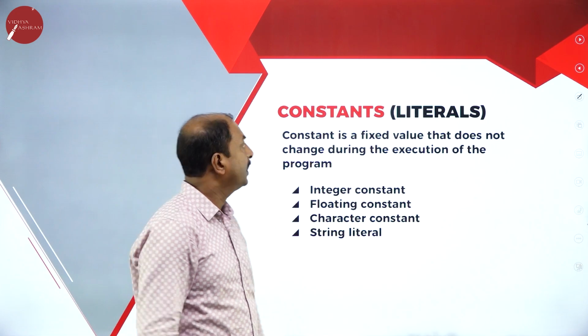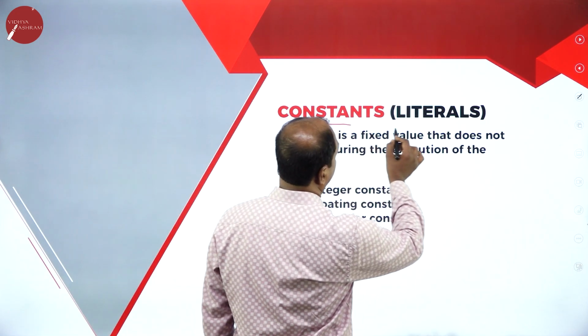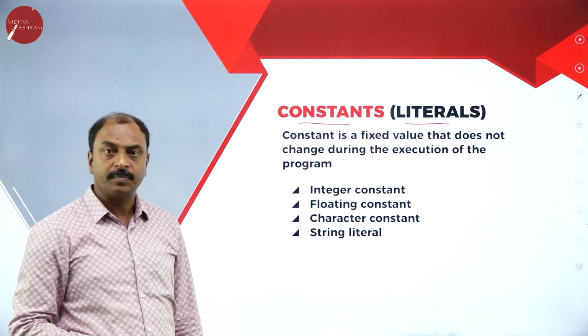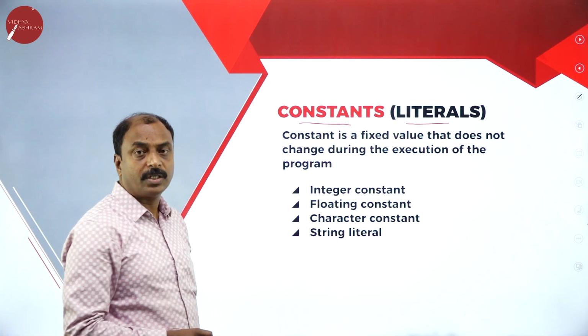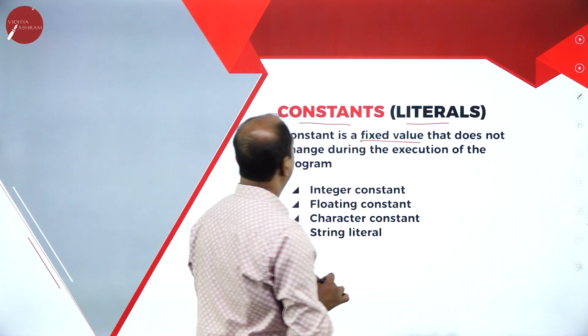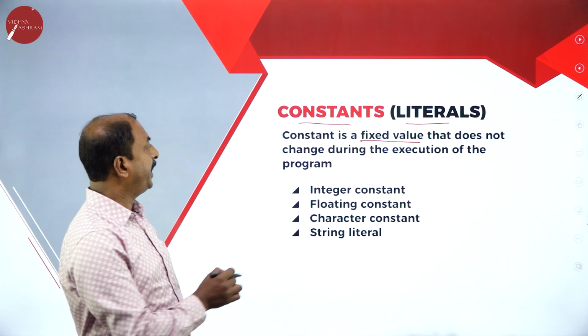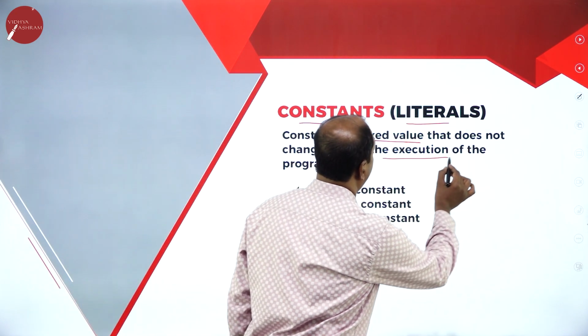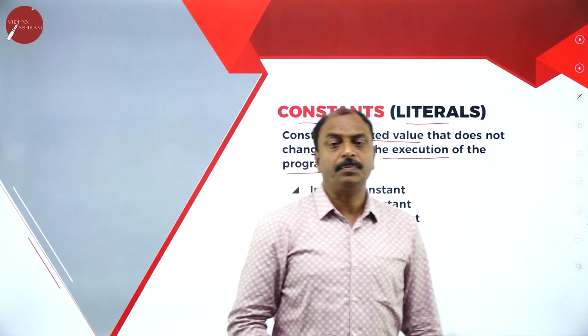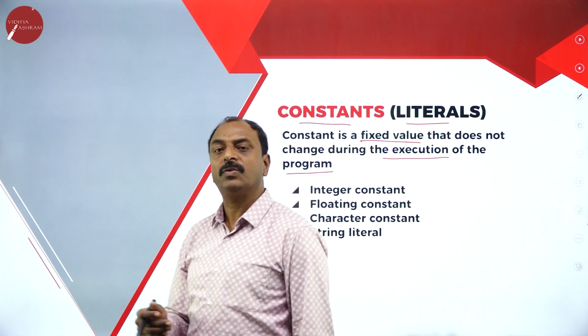The next slide is constants. Another name for constant is literal. So what is a constant? The definition is: a constant is a fixed value that does not change during the execution of the program. We may come across different types of constants.